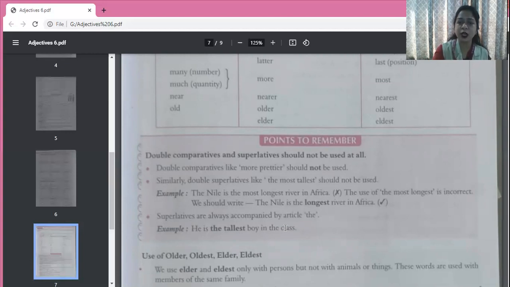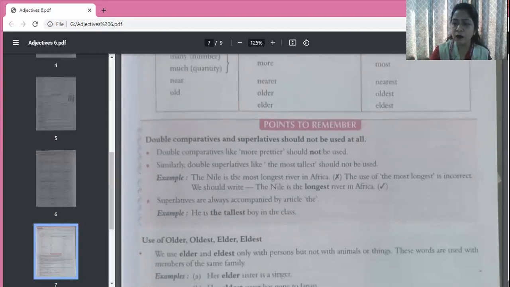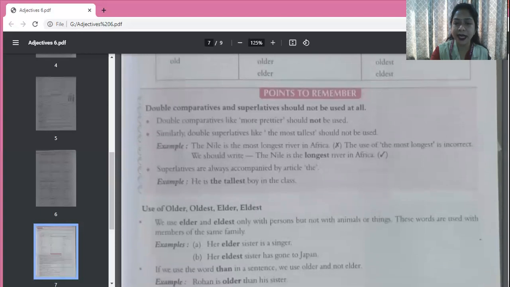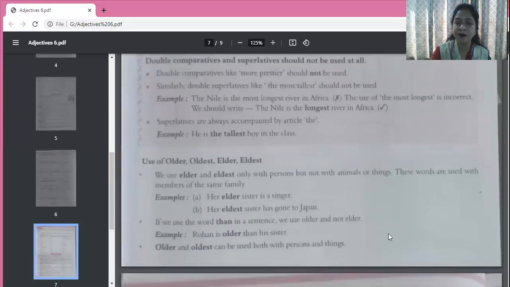And superlatives are always accompanied by the article the. He is the tallest boy in the class. He is the best person I have ever met. Okay. Now, I will tell you the use of older, oldest, elder, and eldest. Children, now see, older and elder both refer to age.